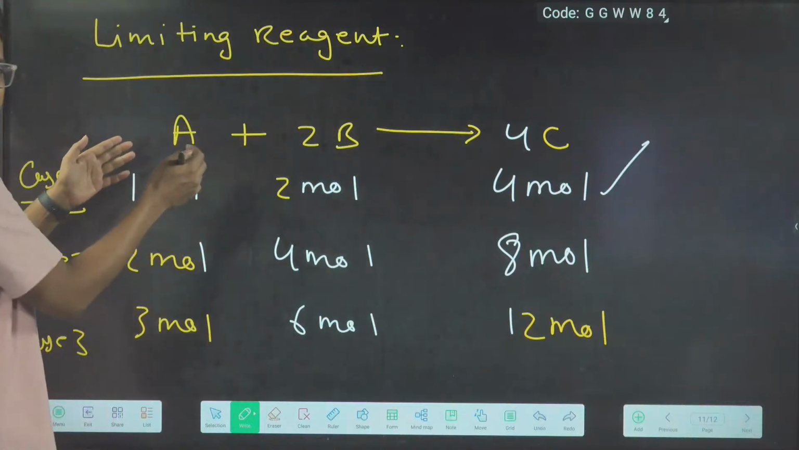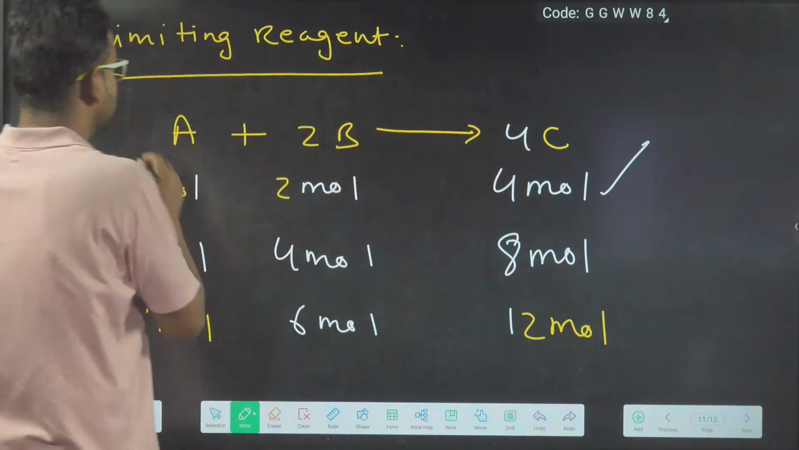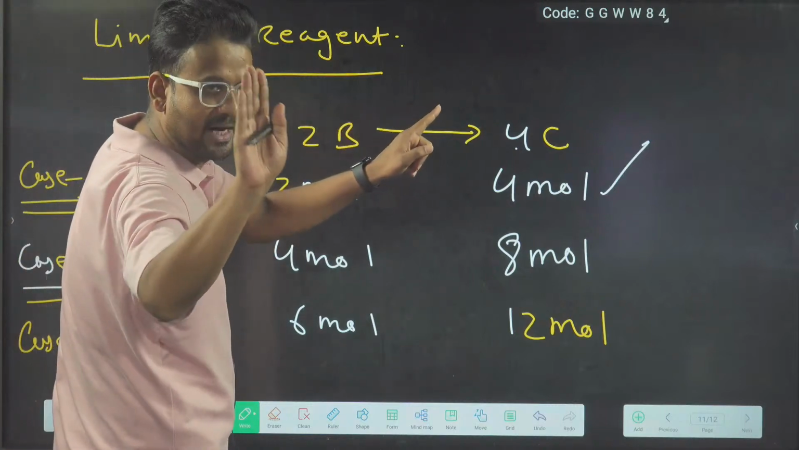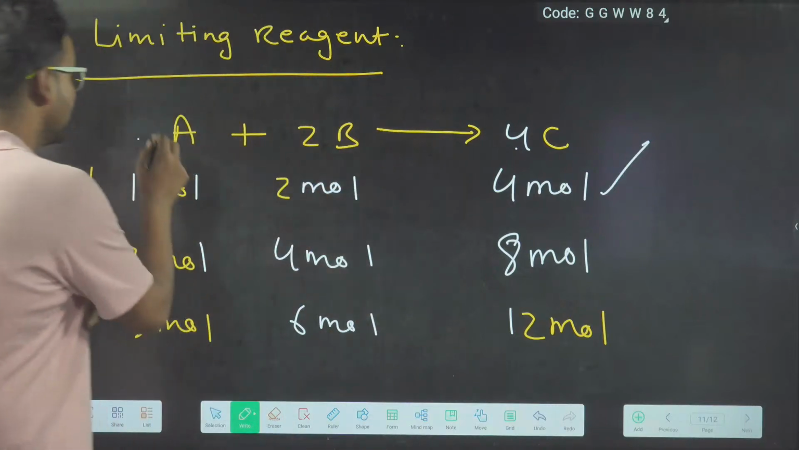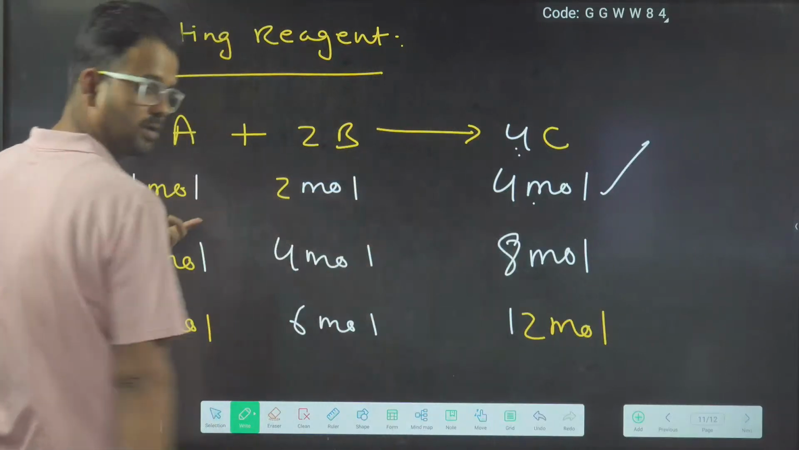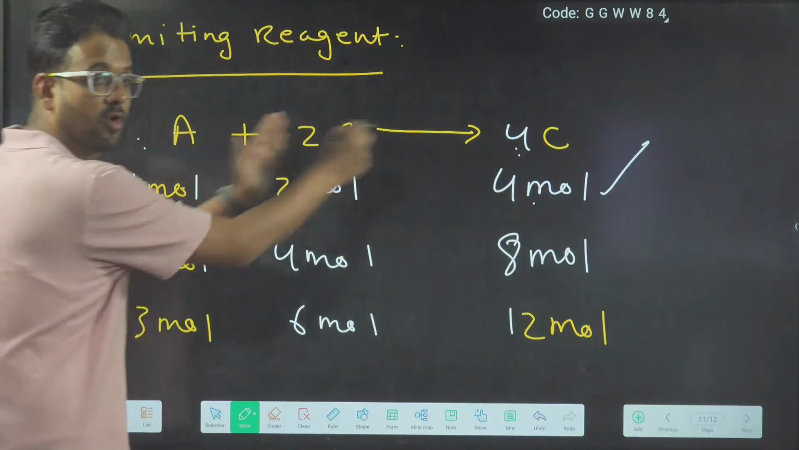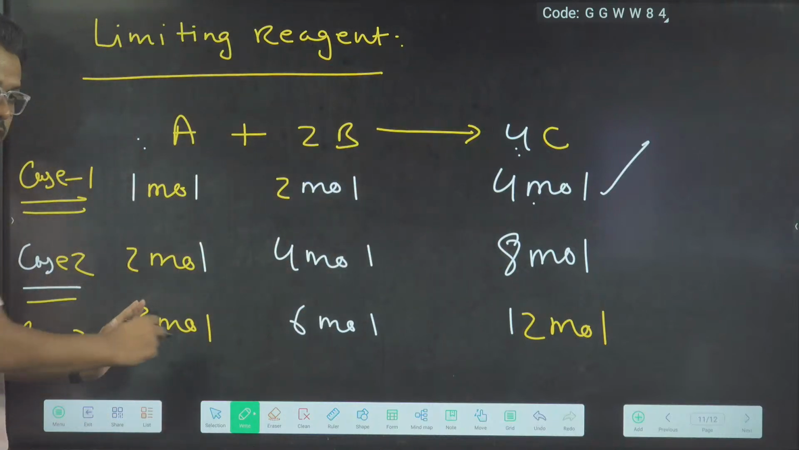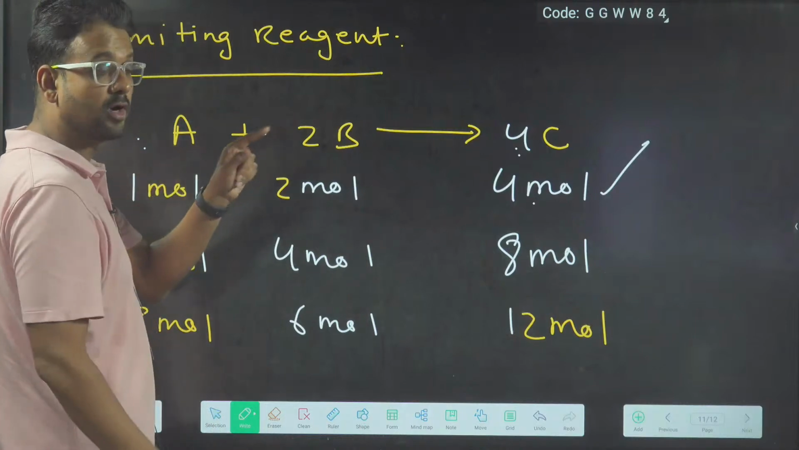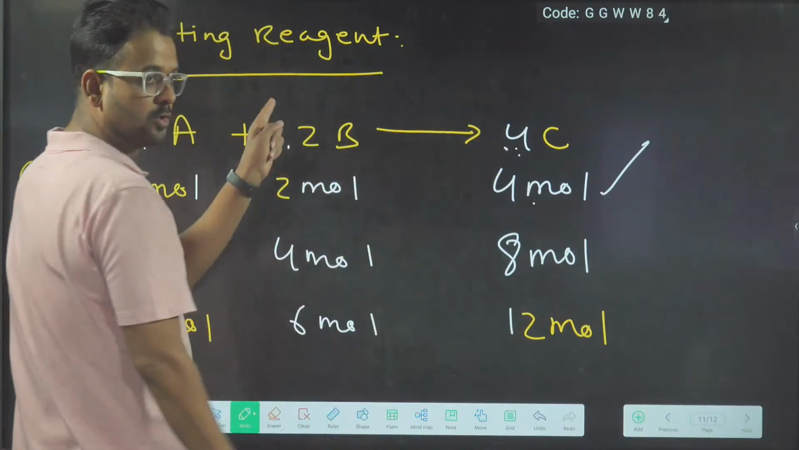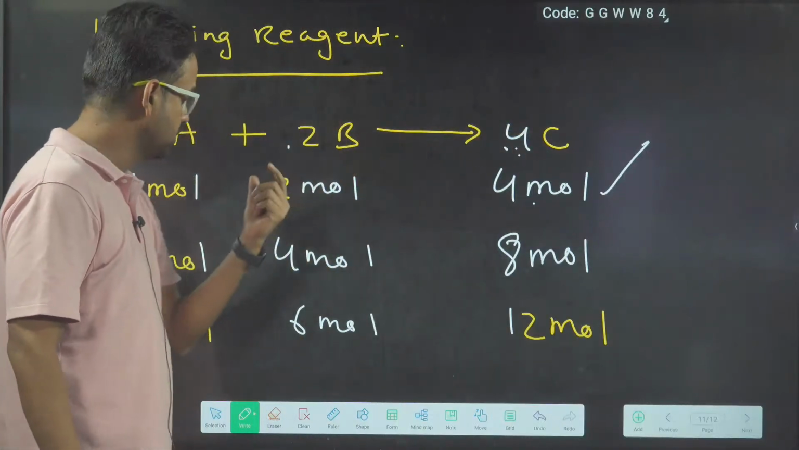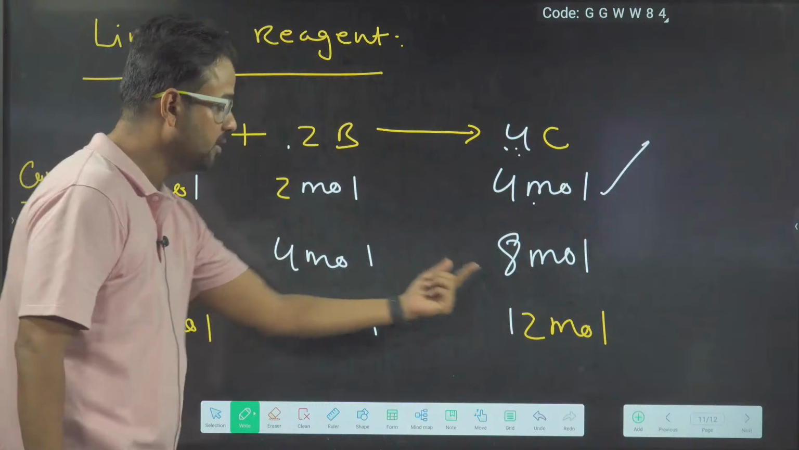And just do it orally now. A and C, what is the ratio? 1:4. Wait, ready. A is to C, what is the ratio? 1:4. So 1 mole will give you 4 moles. 2 moles will give you 4 times, 8 moles. 3 moles will give you 4 times, 12 moles. 3 into 4, 12. Now between B and C, what is the ratio? 2:4. So 2:4 means what? Double. So 2 double is 4, 4 double is 8, 6 double is 12.